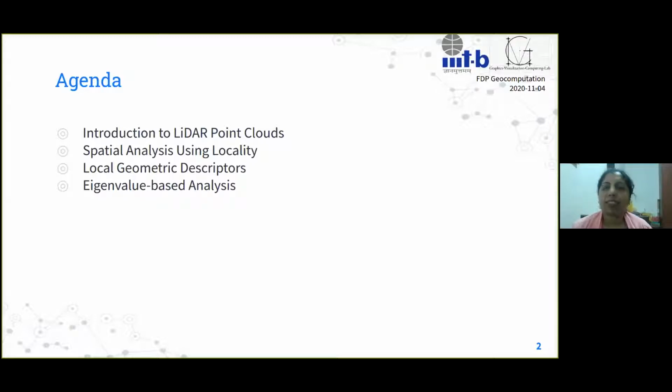And then after that, we'll talk about spatial analysis, and I will focus mostly on locality because that is a conventionally used criterion for spatial analysis in point clouds. And then we move on to using the locality for constructing local geometric descriptors, and then we will do eigenvalue based analysis of that. So if you ask me what the scientific computing part is, really all of it belongs to scientific computing in a more rightful way, and everything else is on top of it, right?